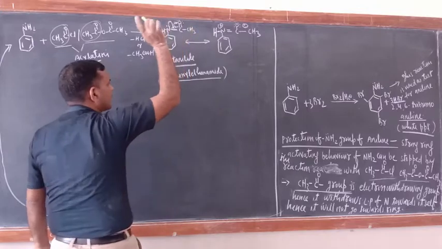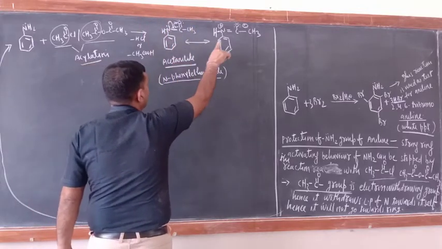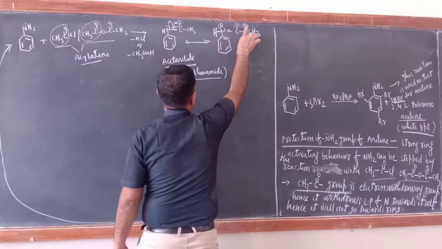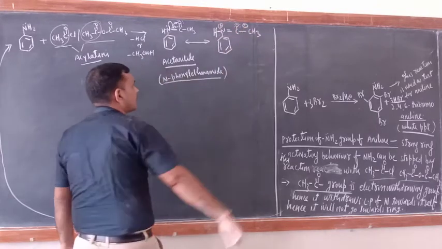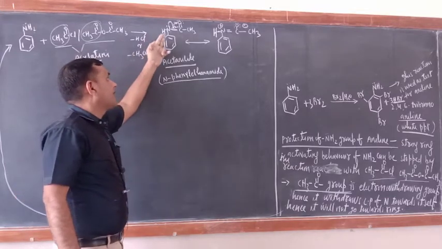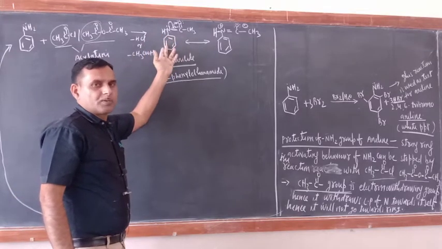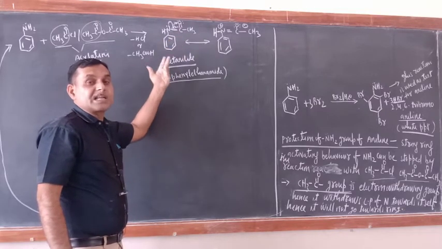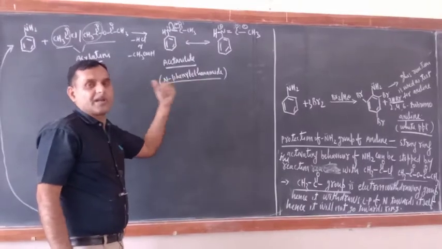Correct. Now you will get this resonating structure between N and C double bond, O negative and nitrogen positive. The meaning of this is that the lone pair electron of nitrogen, instead of going toward the ring, is going toward the CO side. So it is proved that CH3CO is an electron withdrawing group.